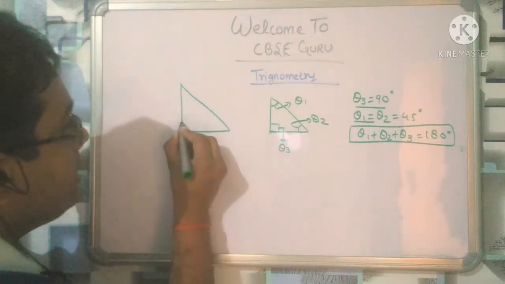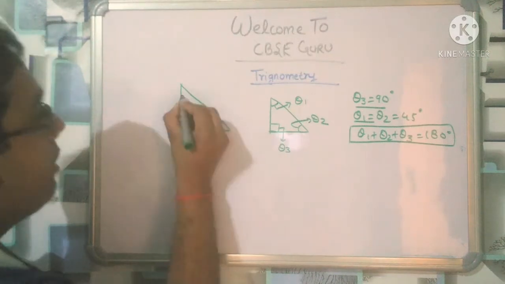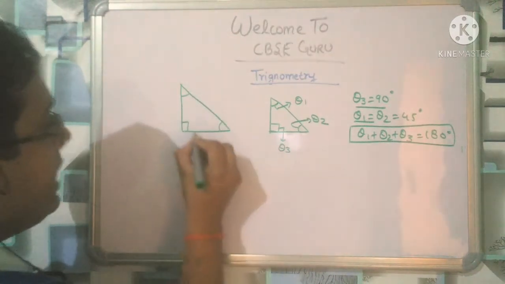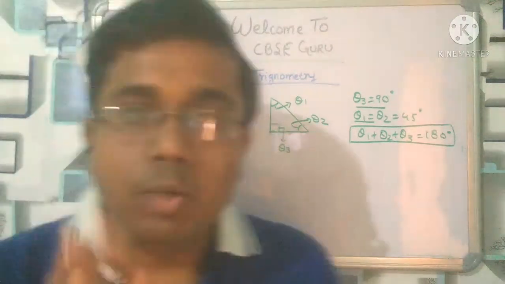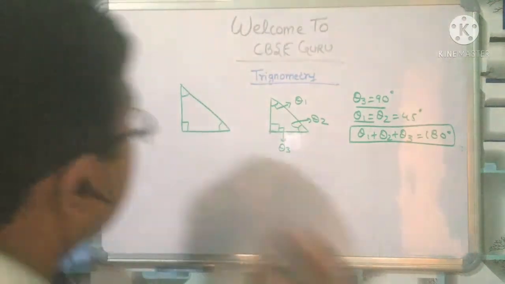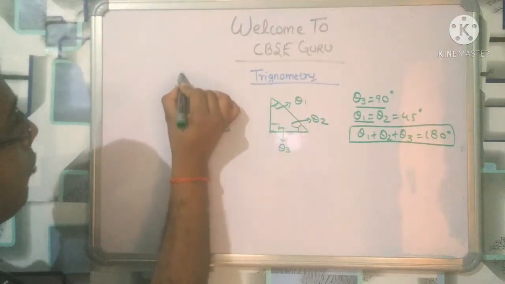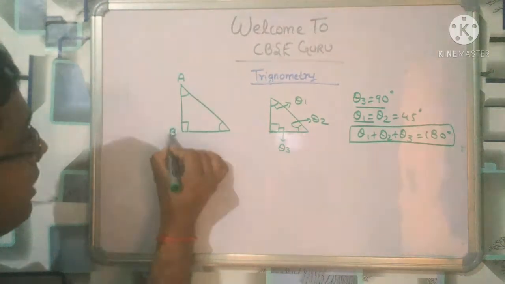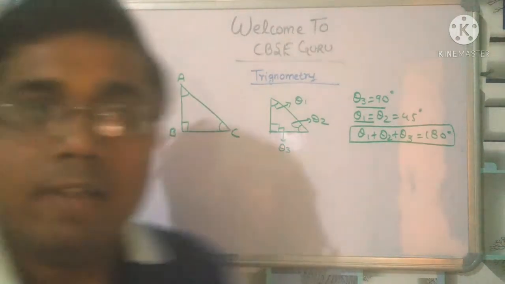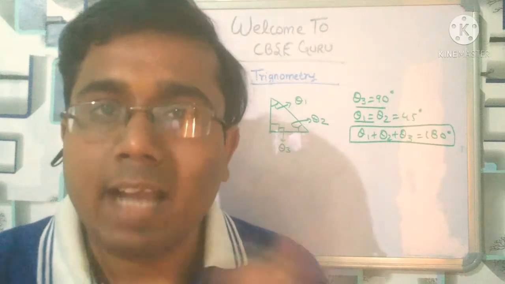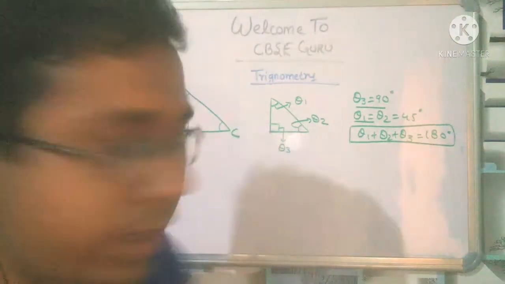Here is one more thing I have to tell you. In a right angle triangle, I have told that one angle is 90 degrees and the rest of the angles are 45 degrees, right? So what I am going to tell you, you should listen carefully, right? Let us name these points A, B, C. I have named the points A, B, C. I think there is no kind of problem, right?